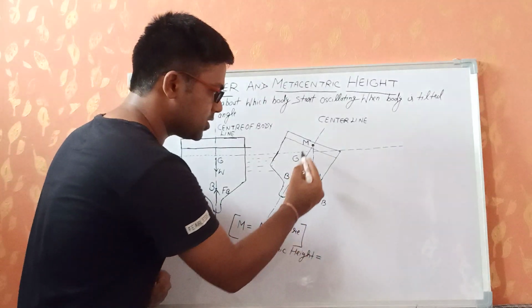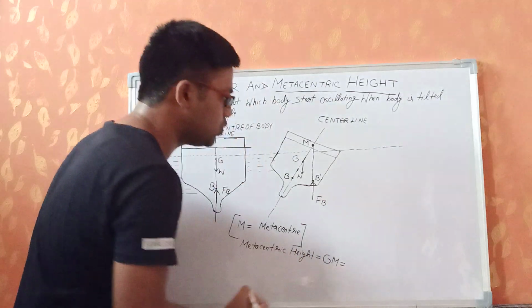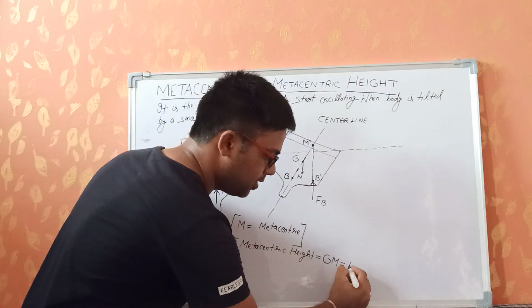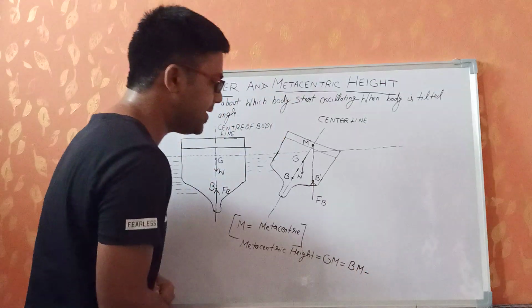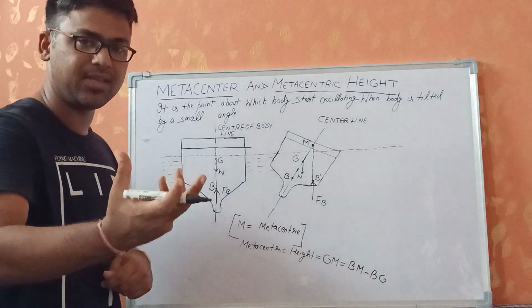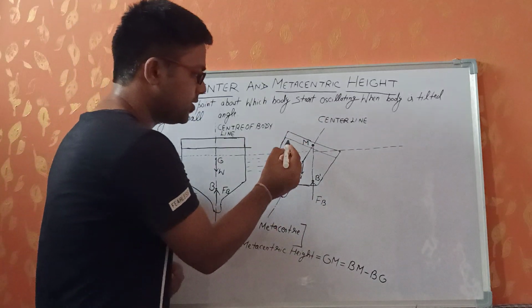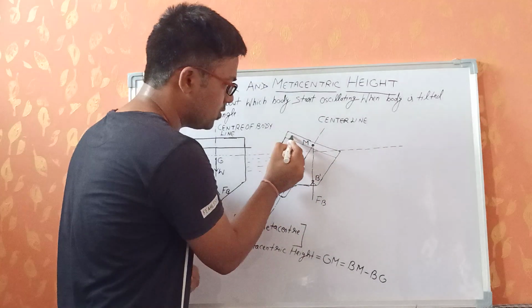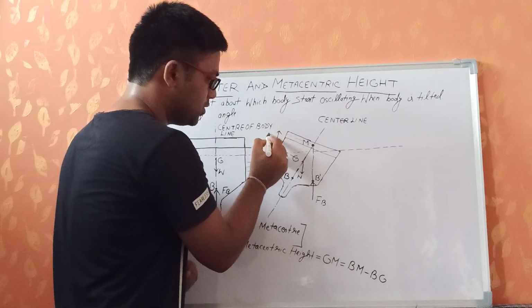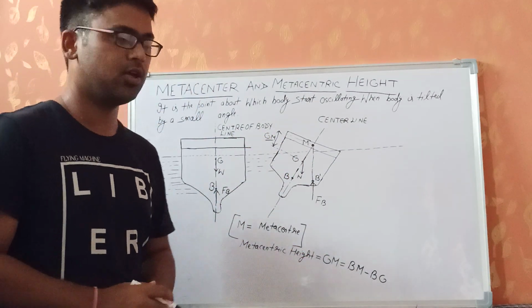Clear? So what will it be equal to? The metacentric height is basically GM, which is equal to BM minus BG, since the entire length is BM. If you cut the BG portion out of BM, the length that remains is the length of the body from point G to point M. This is called metacentric height. Let us suppose this is M, this is GM, also known as the metacentric height of the body.